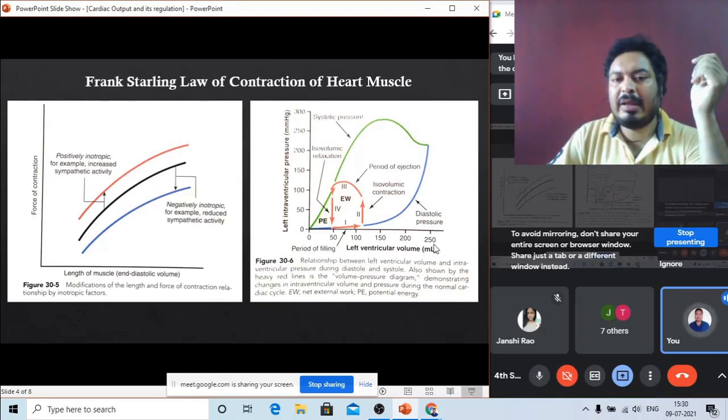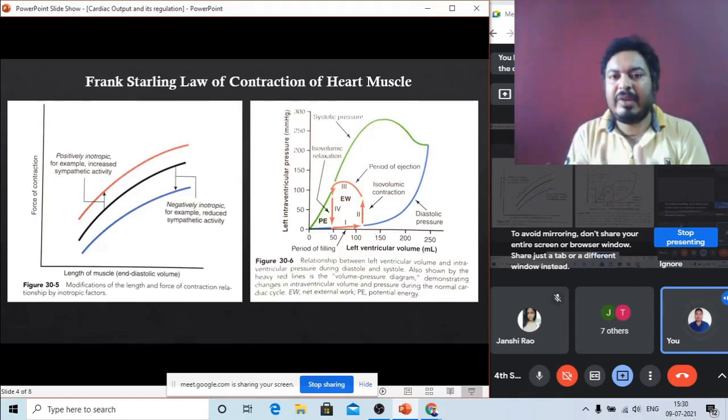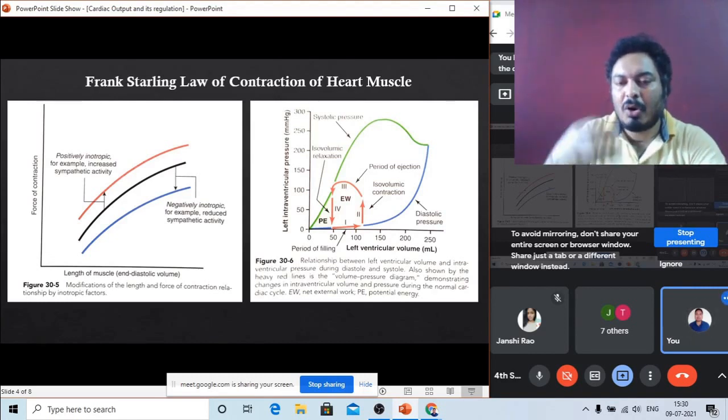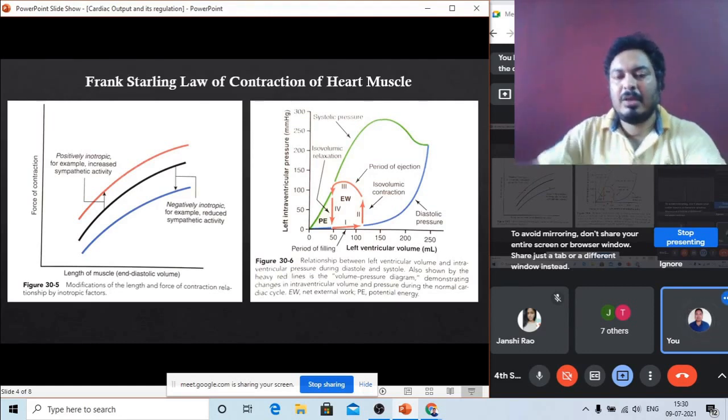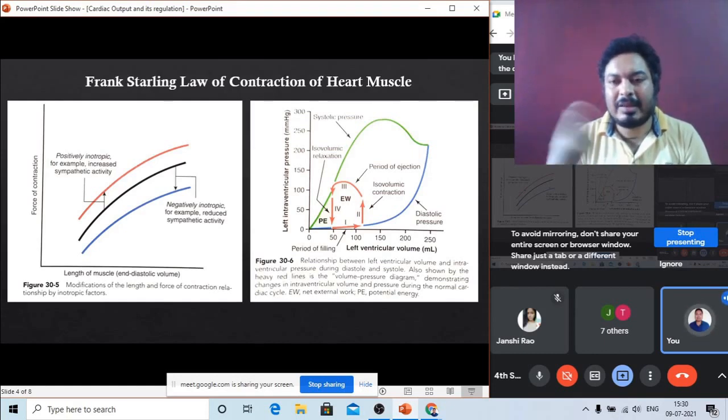So when the left ventricle is filled with maximum blood, it generates a maximum pressure, and with the help of this pressure it ejects all the blood into the aorta. The relaxation of the ventricles generates one pressure inside the muscle fiber of the heart, and this pressure is called preload pressure.